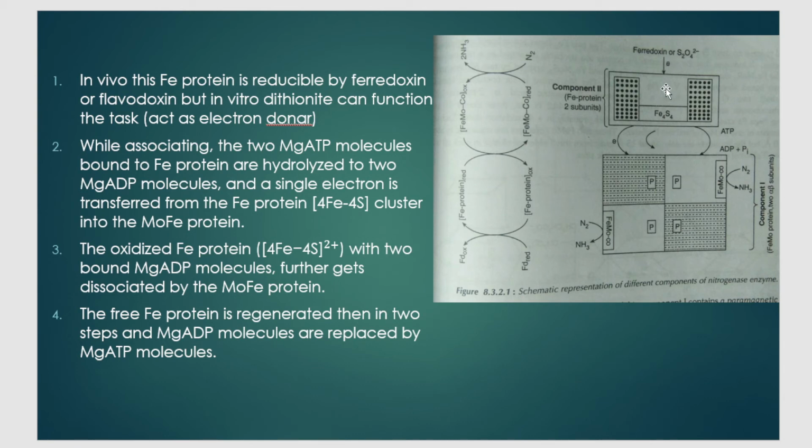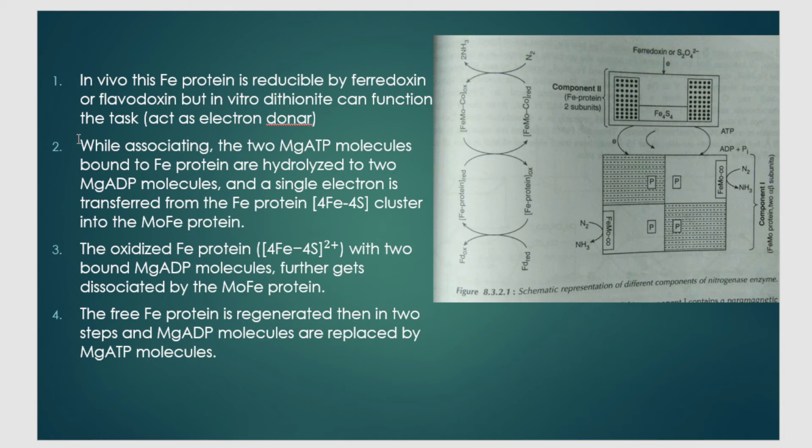What is it set to undergo? It is gaining one electron, so it will be in the reduced form. It is set to undergo reduction. Do you follow this? This is a chart of what is happening throughout this process. Ferredoxin gave one electron to the Fe protein, so Fe protein has accepted an electron and is in the reduced form. Ferredoxin itself has become oxidized, since it gave that one electron.